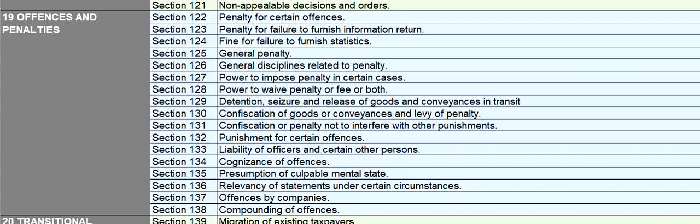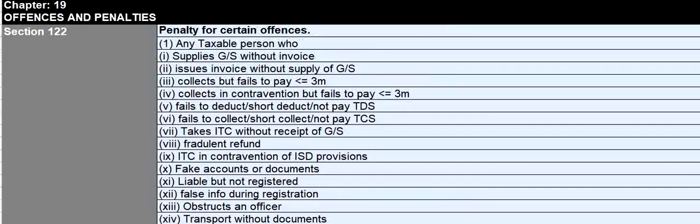Moving on to chapter 19, offences and penalties. Section 122, penalty for certain offences. There are 21 offences which have been listed in this section, and penalties are prescribed below. So let us see first what are the offences which are covered under this section.